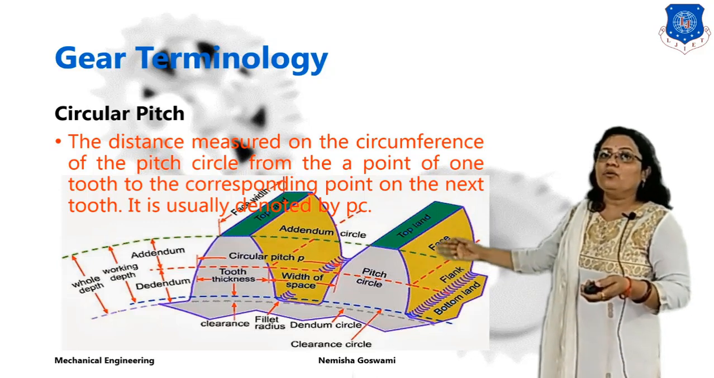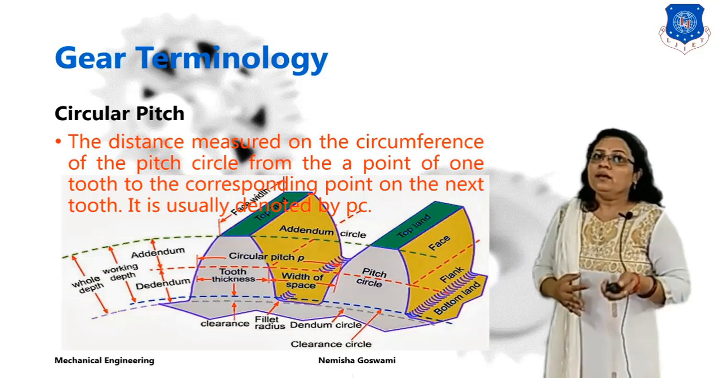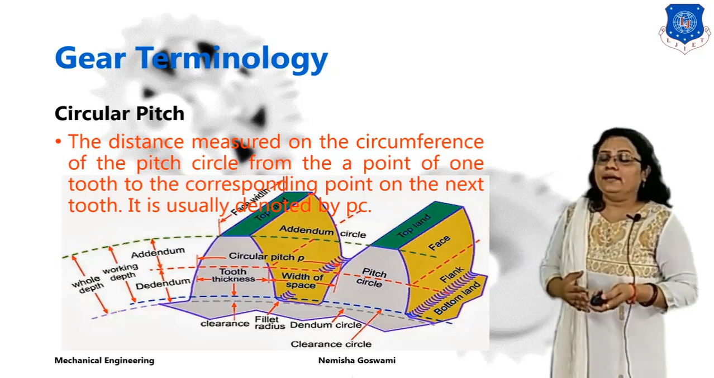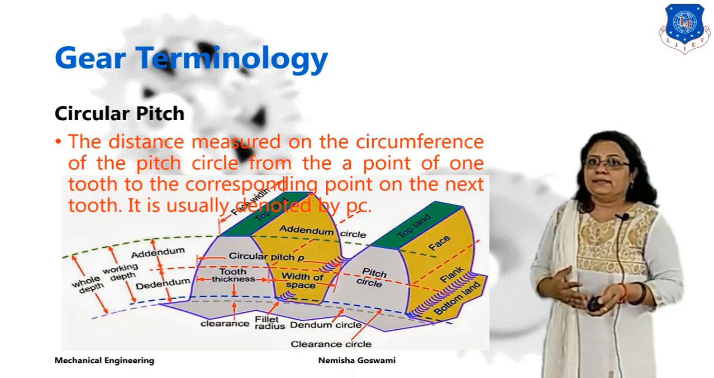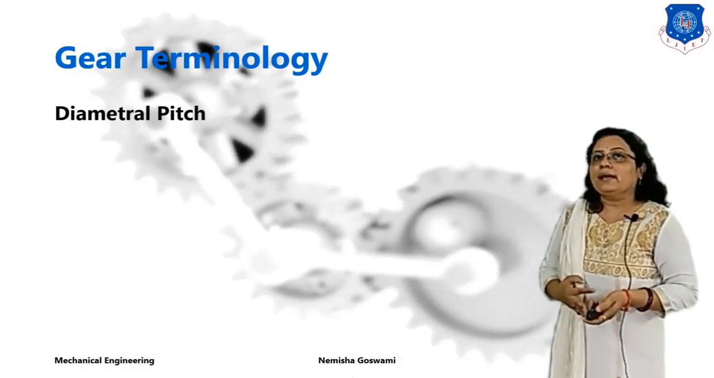So that total distance on circumference is known as your circular pitch, and generally it is denoted by PC. This is your indication.